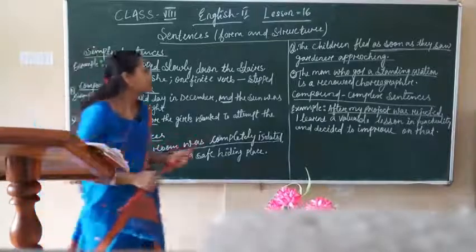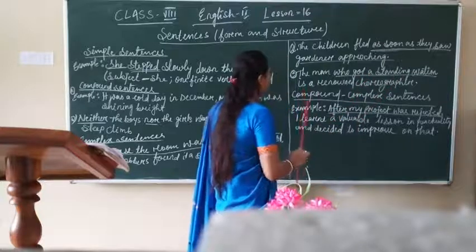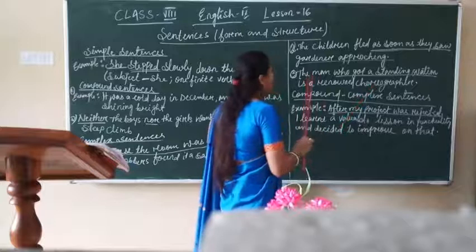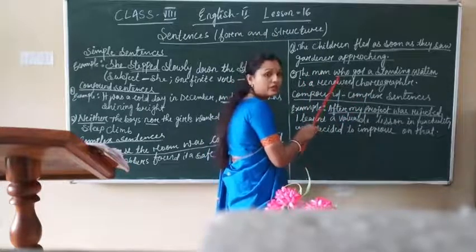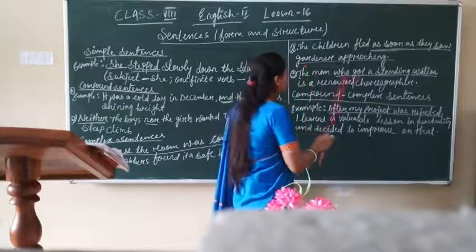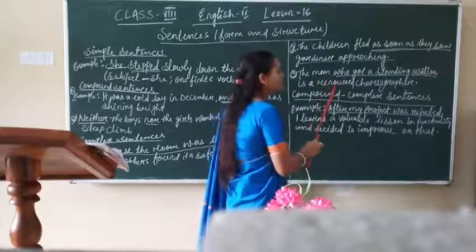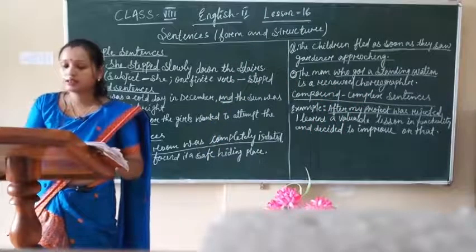For example, the man who got a standing ovation is a renowned choreographer. So here the man who is used. So it is what? A relative clause. The man who got a standing ovation is a renowned choreographer.